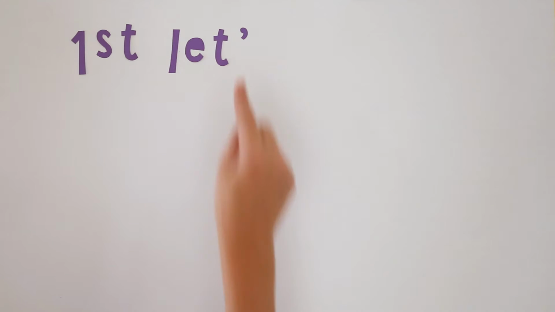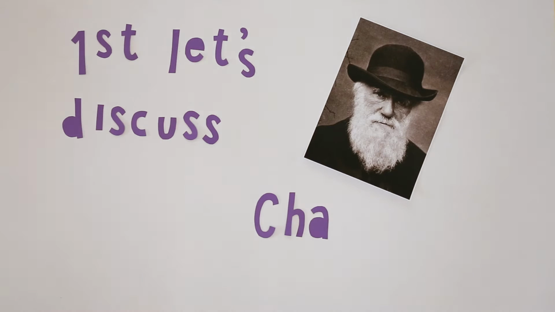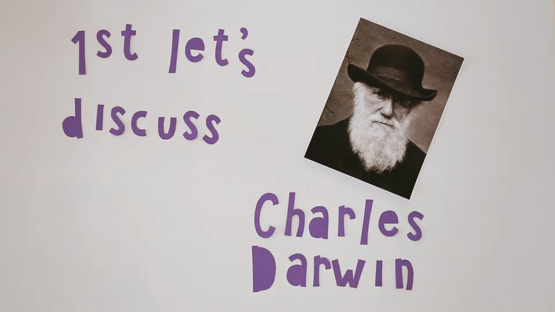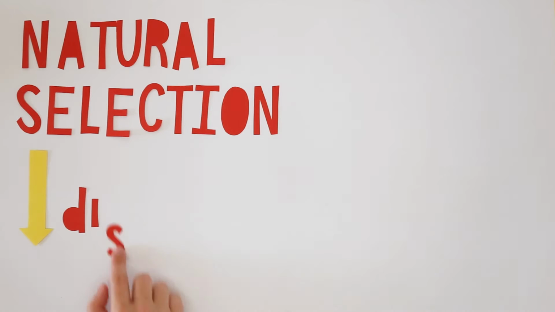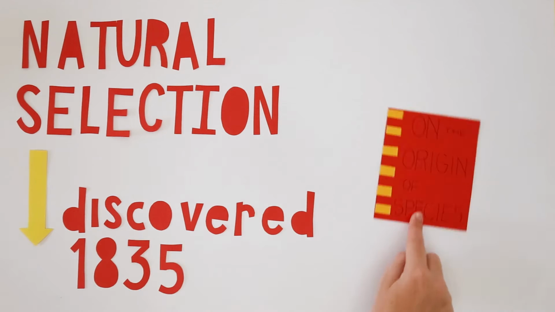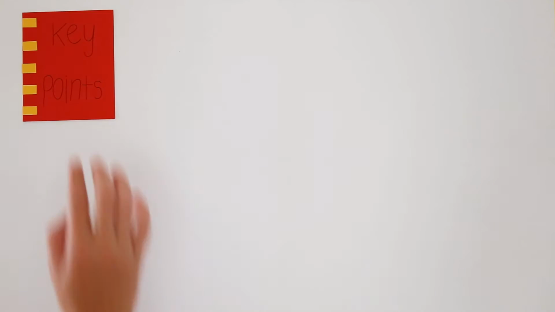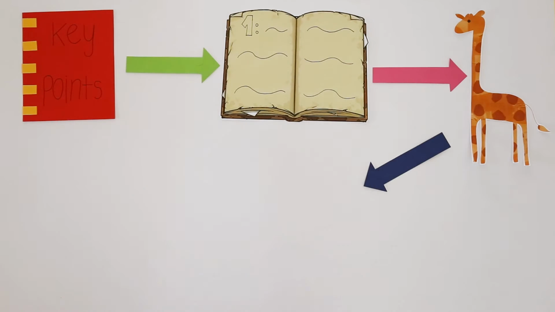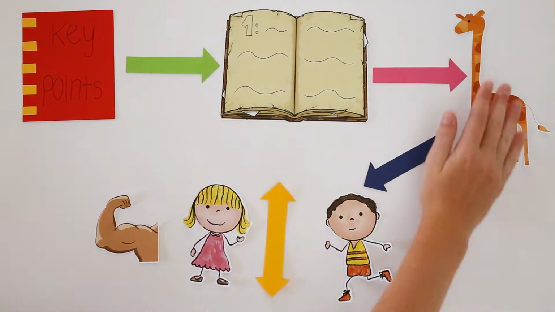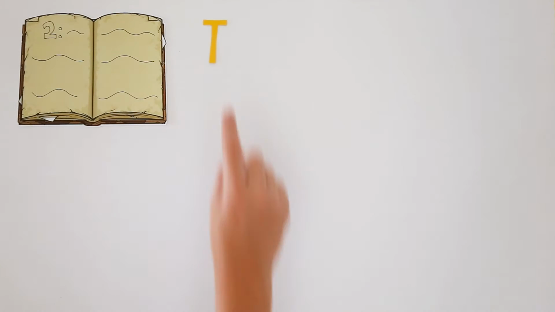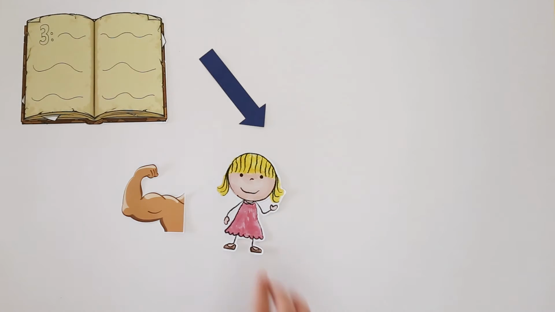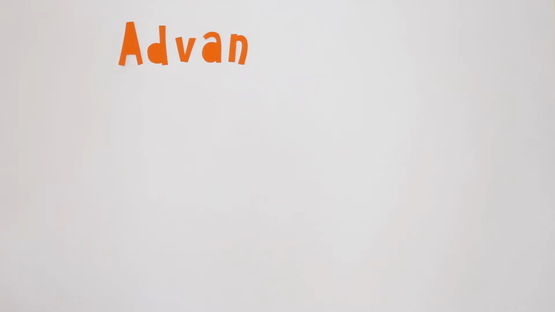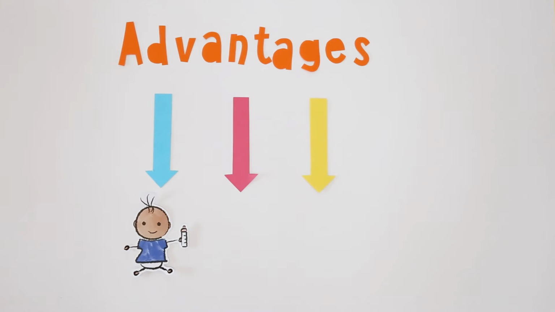First things first, let's discuss a man known as Charles Darwin. Around 1835, he discovered a process called natural selection. His ideas of natural selection were expressed in his book known as On the Origin of Species. He noted that individuals in a species reflect a range of differences due to their diverse genes. The individuals within a species that portray traits that are most suited to their environment are more likely to survive and reproduce. And finally, the advantages that allow a species to survive are then passed on to the future offspring.